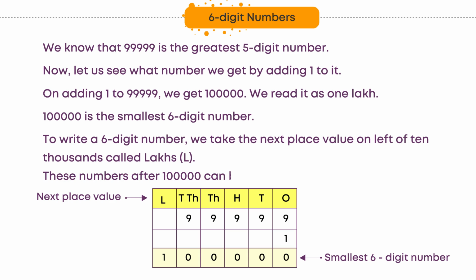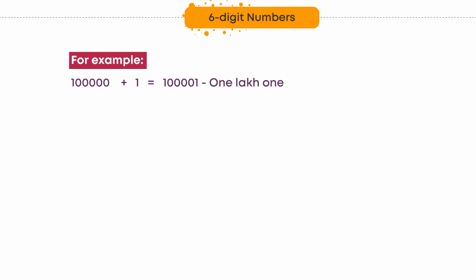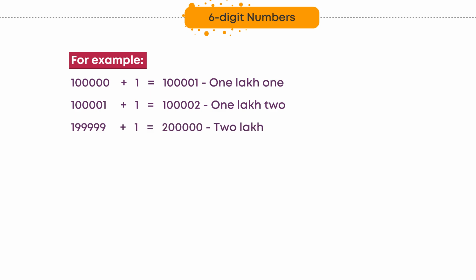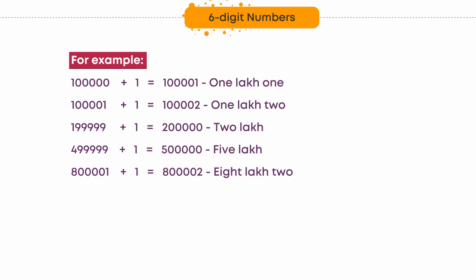These numbers after 1 lakh can be obtained by adding 1. For example, 1 lakh plus 1 is equal to 1 lakh and 1. 1 lakh and 1 plus 1 is equal to 1 lakh and 2. 1,99,999 plus 1 is equal to 2 lakhs. 4,99,999 plus 1 is equal to 5 lakhs. 8 lakhs and 1 plus 1 is equal to 8 lakhs and 2. 9,99,998 plus 1 is equal to 9,99,999.